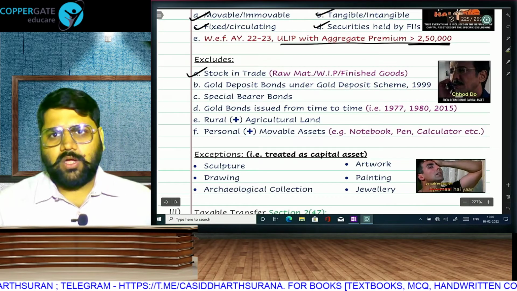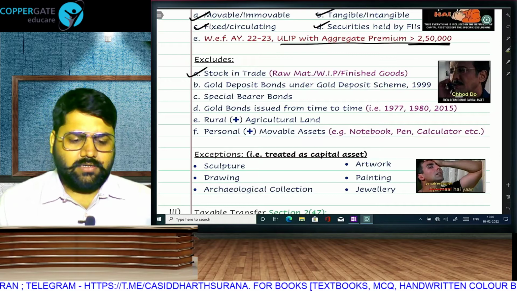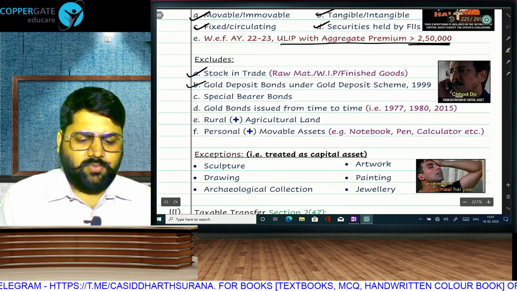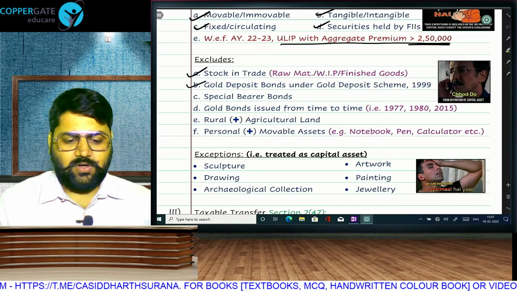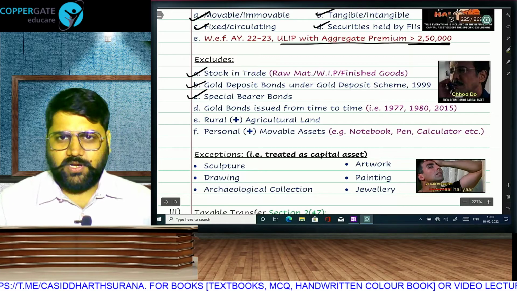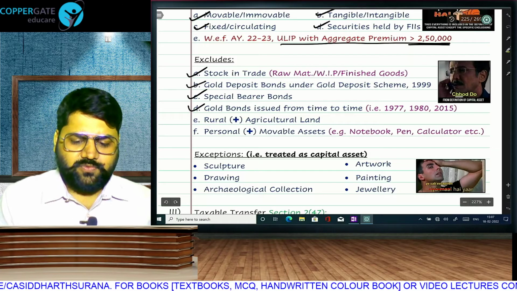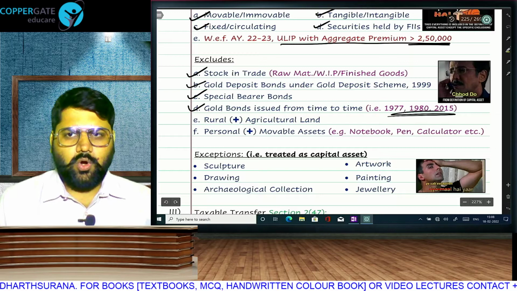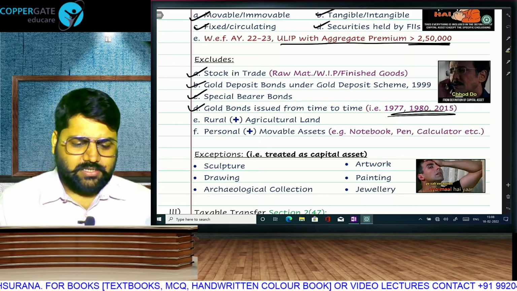Stock in trade, because it will be taxable under PGBP. Gold deposit bonds under gold deposit scheme, which was for removal of illegal gold. Special bearer bond for removal of illegal money. Gold bonds issued from time to time. Last example was gold bonds issued under the gold monetization scheme.